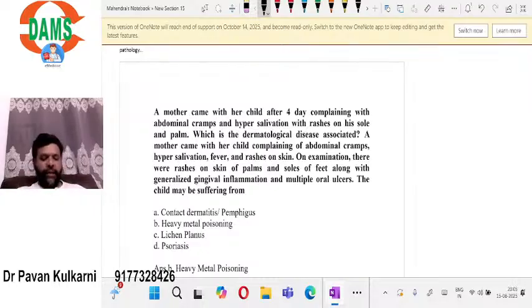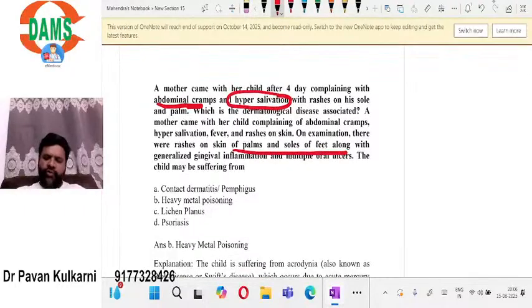Now, the first question says that a mother came with her child after 4 days complaining of abdominal cramps. So the main problem here is abdominal cramps and hypersalivation with rashes. On examination, there were rashes on the palms and soles of the feet along with generalized gingival inflammation. The child is suffering from.